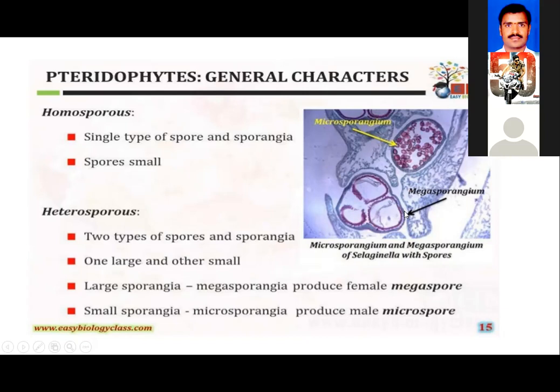From the reproduction point of view, the microspores will always develop into a male gametophyte or a male plant body, whereas a megaspore, the female spore, will develop into a female gametophyte or a female plant body.